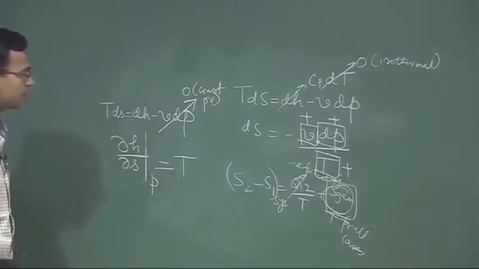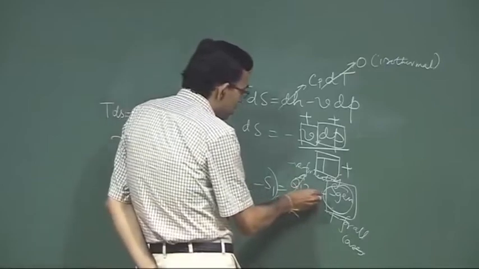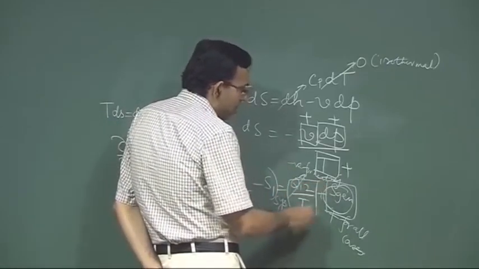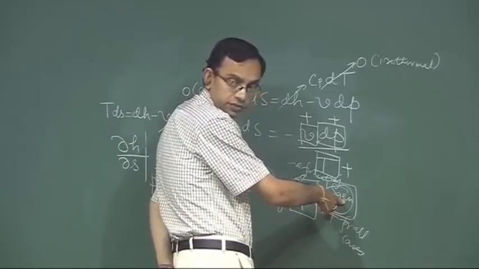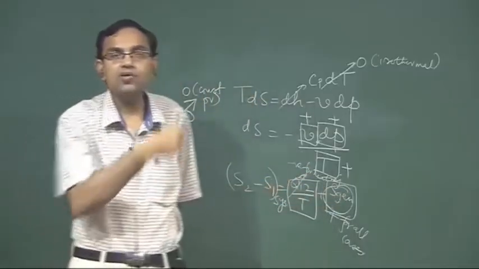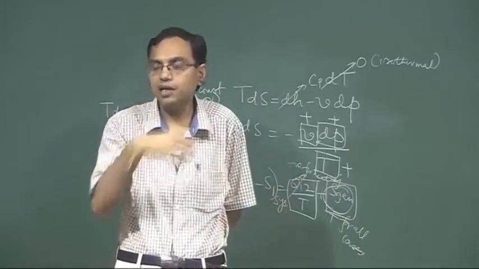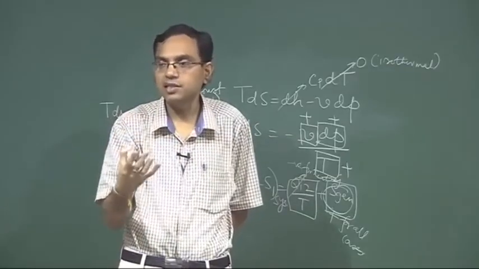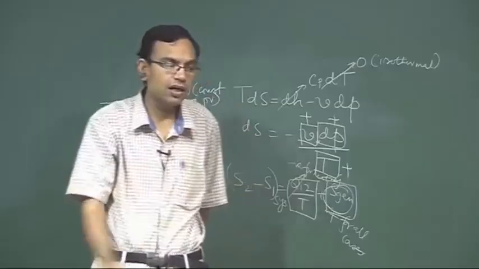The next question: entropy of a system can decrease or increase during a heat rejection process. During heat rejection, this term is negative, entropy generation is always positive, and the sum total may be positive, negative or 0. So, during heat rejection the entropy of a system may decrease, it may increase or it may not change. All these three possibilities are there during a heat rejection process. So, this is possible, even it may remain the same.